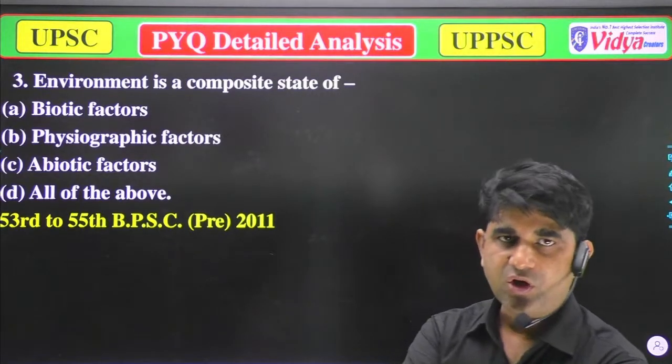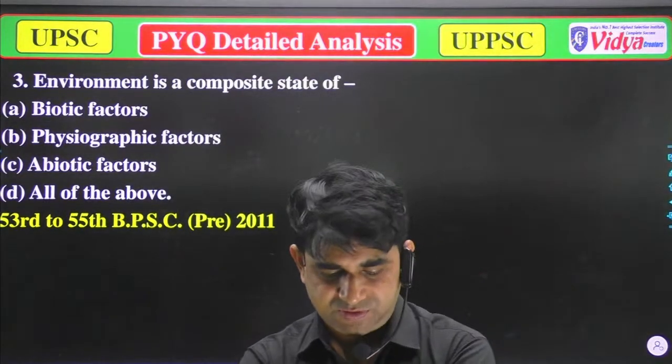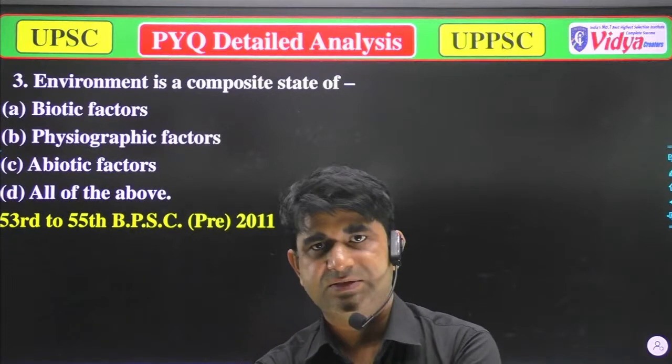Now you have to choose which of the following is correct.